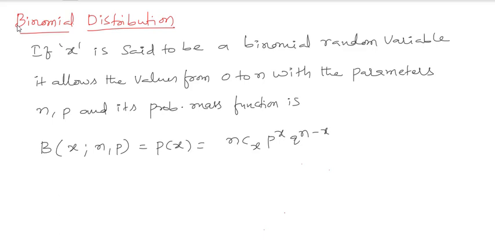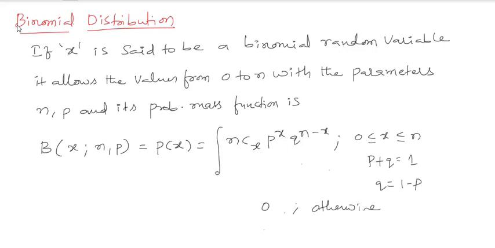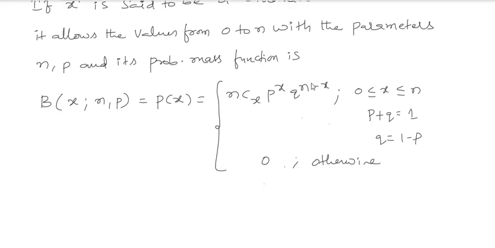So 0 is less than or equal to x is less than or equal to n, where p plus q is equal to 1, from that q is equal to 1 minus p, and it is 0 otherwise. This is the binomial distribution. Nothing else is there, just the formula nCx p power x q power n minus x.